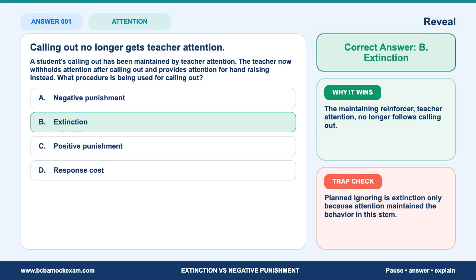Exam note. The important clue is not that the teacher is quiet. The clue is that attention maintained calling out, and attention is now withheld after calling out, while an alternative response contacts attention. Trap check. Planned ignoring is extinction only because attention maintained the behavior in this stem. The label depends on the contingency, not on whether the example sounds unpleasant. That is the level of explanation you want before moving on.